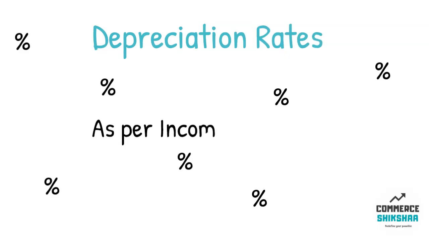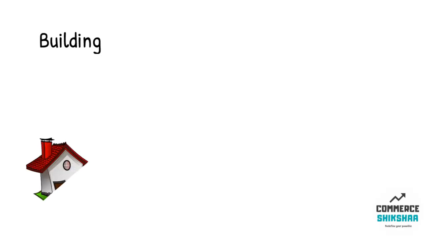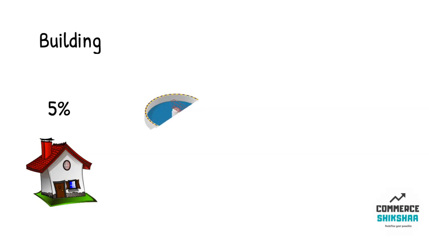Now let's move on to the depreciation rates of various fixed assets as per the Indian Income Tax Act 1961. Let's start with the depreciation rates of building. We'll divide buildings into three parts. The first being residential purpose buildings except for hotels and boarding houses. These are depreciated at 5%.